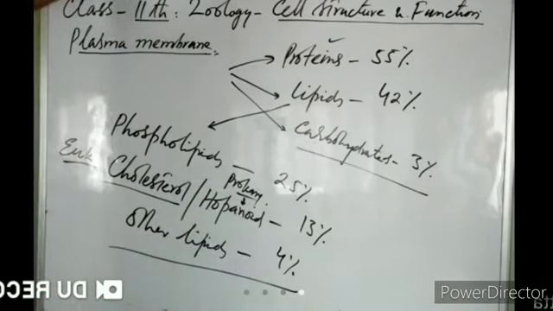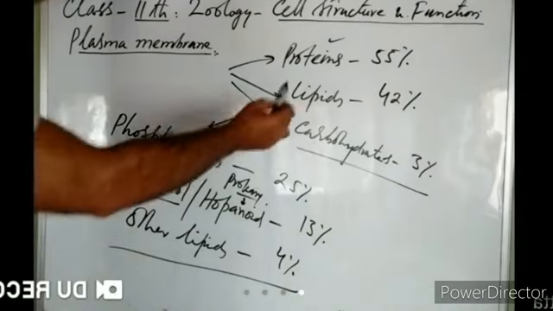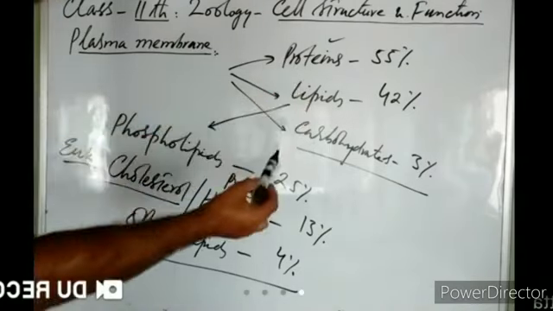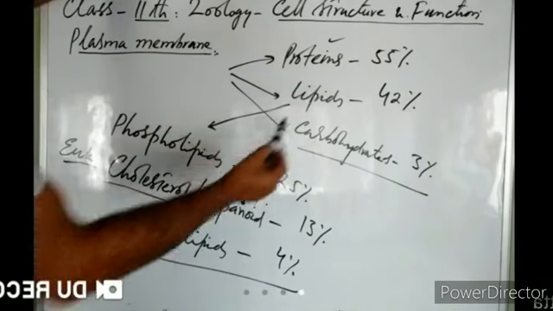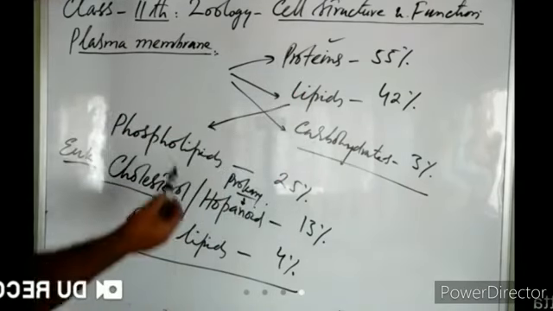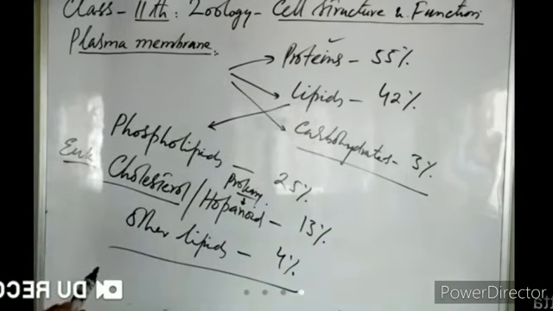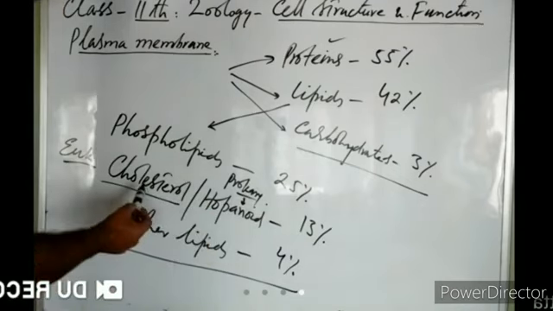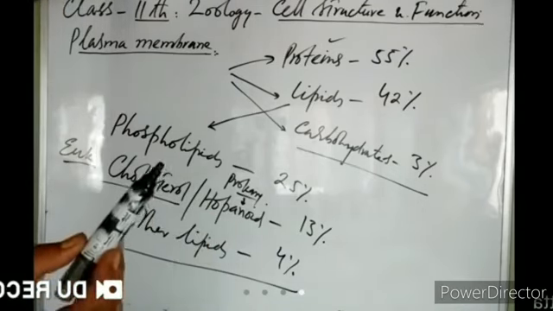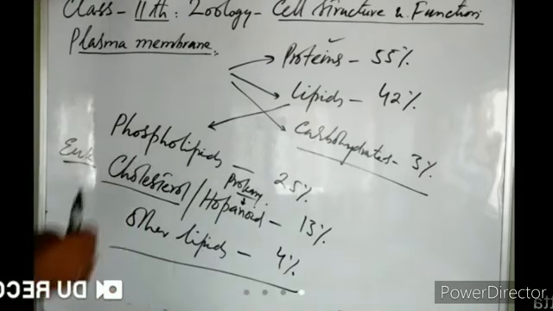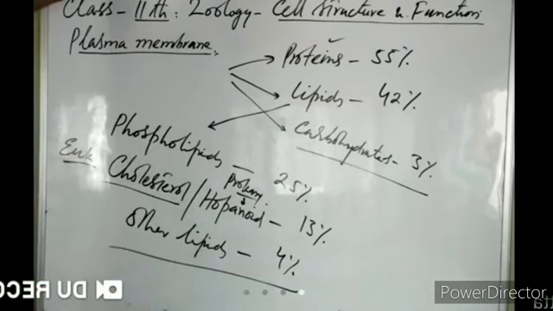So chemically, the structure of the prokaryotic plasma membrane and the eukaryotic membrane is almost alike. Both contain proteins, lipids, and carbohydrates in their cell membrane. Among lipids, there are 25% phospholipids, both in prokaryotes and eukaryotes. Then in eukaryotes, there is a stabilizing molecule, which is cholesterol.